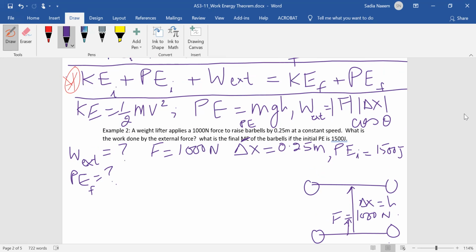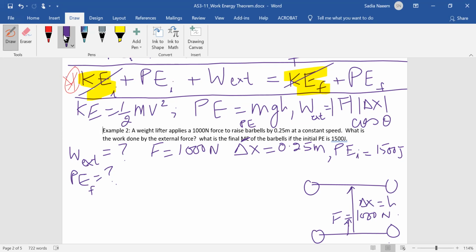Any problems where, let's say, kinetic energy doesn't change? If the kinetic energy doesn't change, then this term and this term are going to have the same value. If you have two numbers, that same number appears on both sides of the equation, and it's adding on both sides of the equation, you can simply get rid of it by subtracting it. So let's get rid of KE. Anytime KE does not change in a problem, you can just throw it out. Anytime potential energy doesn't change in a problem, you can also throw that out.